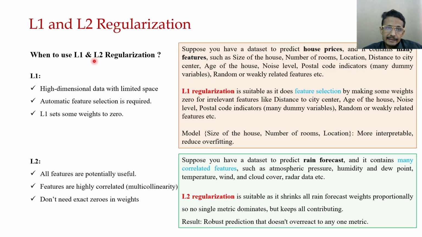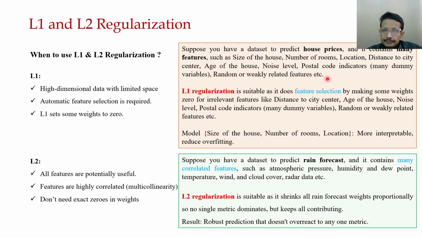Now let's take an example of when L1 regularization is useful and when L2 regularization is useful. L1 regularization is generally used for high-dimensional data where automatic feature selection is required, since L1 sets some weights to 0. Take the example of house price prediction. There are a lot of features like size of house, number of rooms, location, distance to city center, age of house, noise level, postal code indicators, and many random and weakly related features.